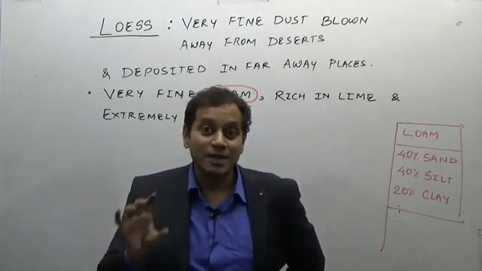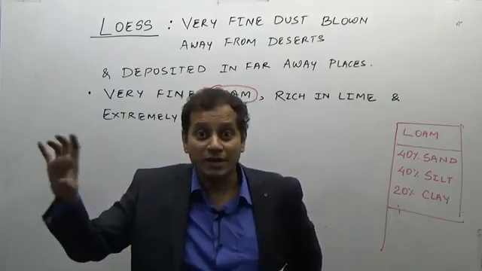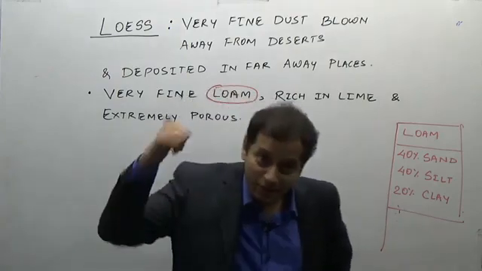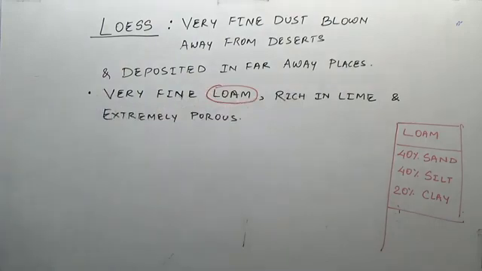Why am I saying this? I will be doing one region, that is the Yellow River region in China. Same with the sea, Yellow Sea. Why is it so? That we are coming to Loess. Okay. So it is extremely porous.